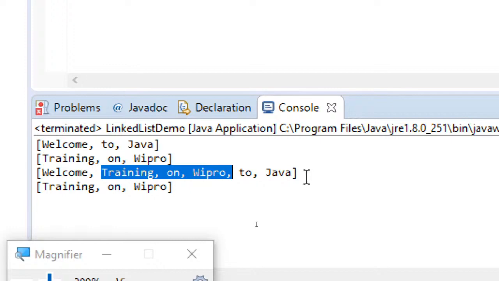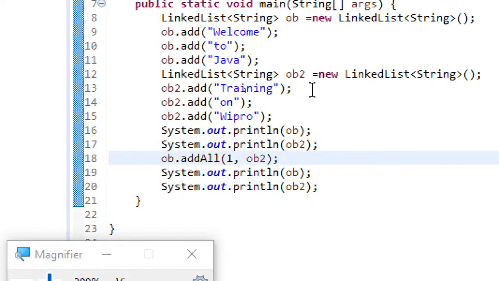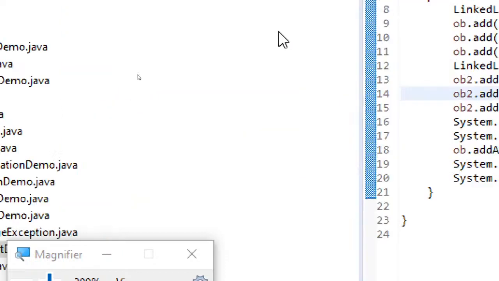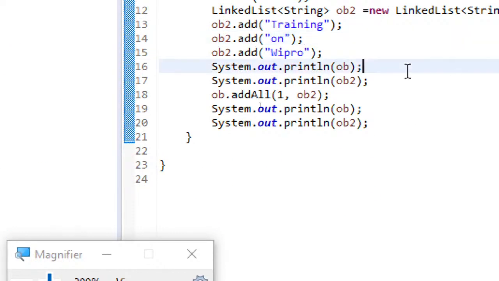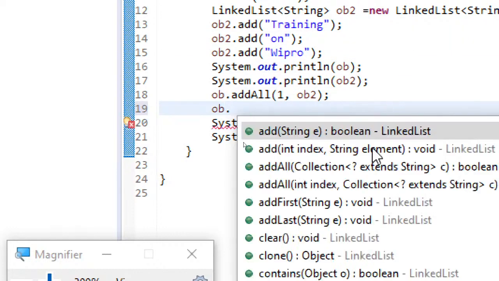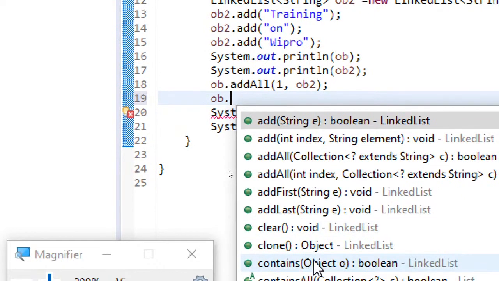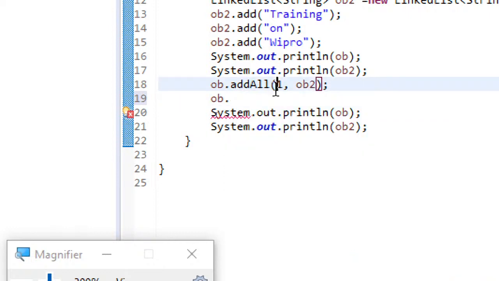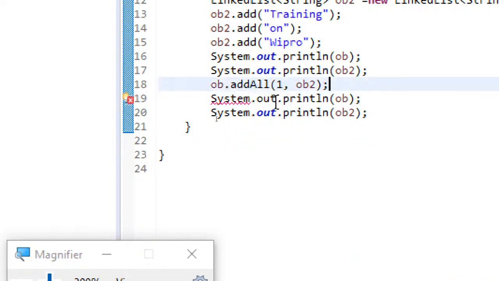So this is how you are performing linked list. You know basically what are the various operations that can be performed over linked list. You can insert in between, you can insert anywhere like that, and you can just see by clicking on ob dot add first, add last. The name itself makes you understand. Add first means whichever element you are going to add will be added as first. Add last, appended last, like that. Clear, you can understand by the name itself. Contains, in order to check whether a particular thing is available or not. So like this you can perform many operations.